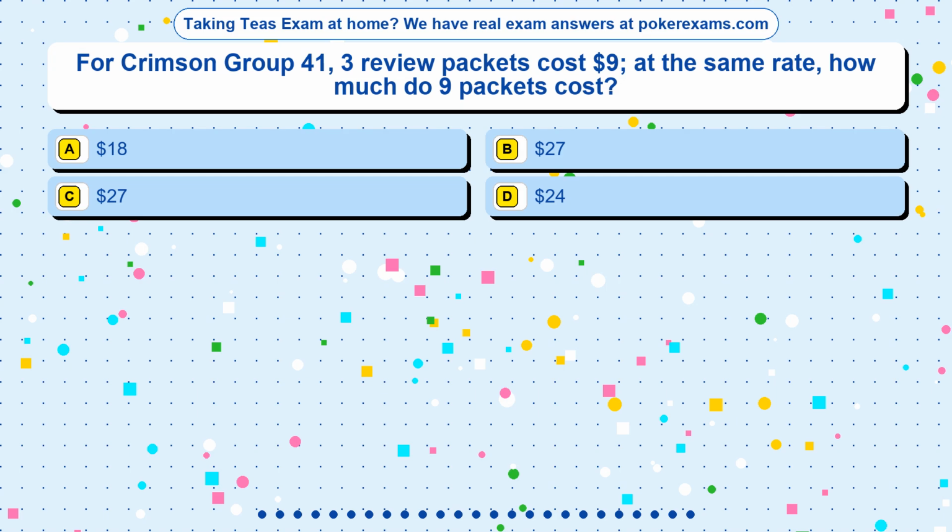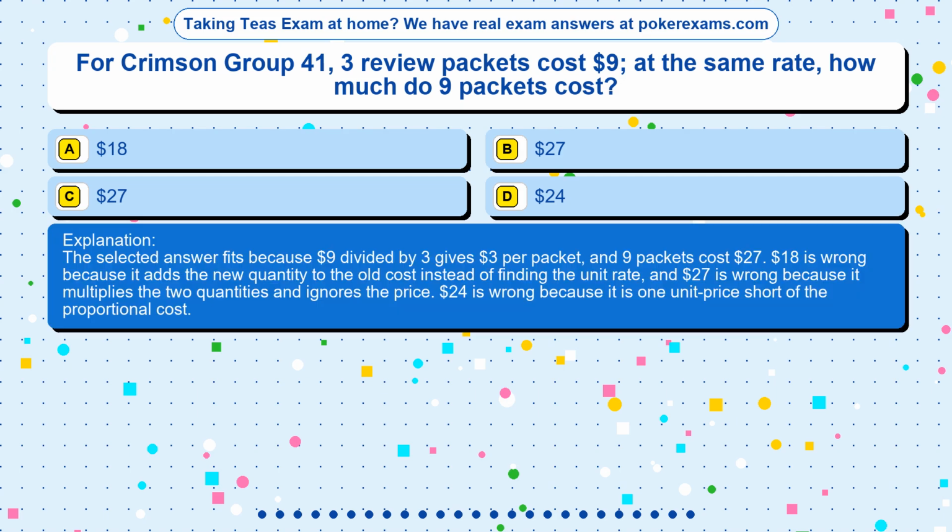The correct answer is option. The selected answer fits because $9 divided by 3 gives $3 per packet, and 9 packets cost $27. $18 is wrong because it adds the new quantity to the old cost instead of finding the unit rate, and $27 is wrong because it multiplies the two quantities and ignores the price. $24 is wrong because it is 1 unit price short of the proportional cost.